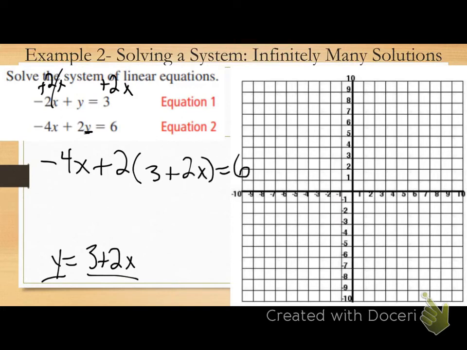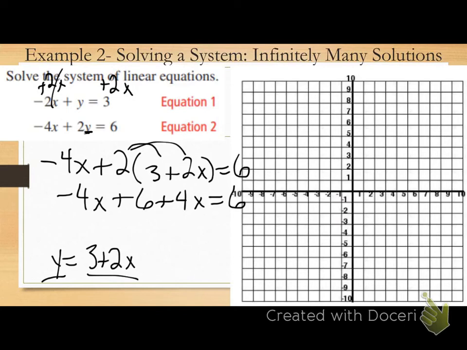Everyone okay with what I've done? Makes sense? Okay, now I've just got an equation with just x in it. What's my first step here trying to get x by itself? Distribute this 2 through this set of parentheses. 2 times 3 is 6. 2 times 2x is 4x. 4x equals 6. After I distribute, what can I now do?